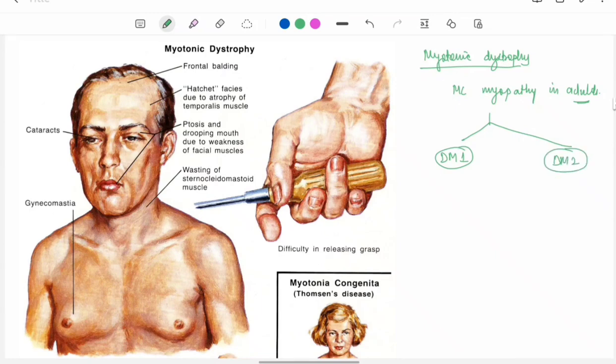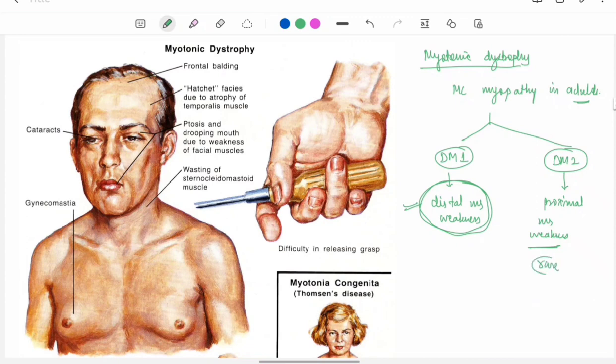Myotonic dystrophy 1 causes distal muscle weakness. So this is an exception to our myopathy rule, that is distal muscle weakness. And in myotonic dystrophy 2, there is proximal muscle weakness. Type 2 is rare, type 1 is most common.